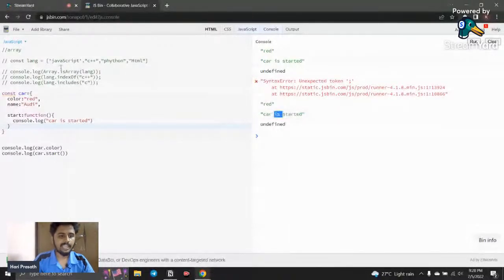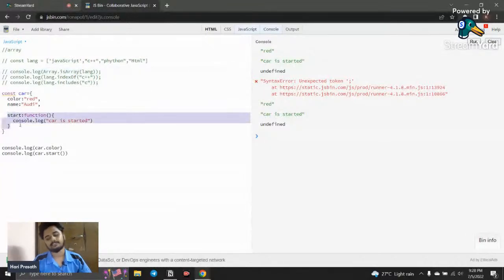Okay, so the same, like here you can see everything in JavaScript is an object. I told everything in JavaScript is an object. The same happened here. Array is also an object, and it has a method, and the method is created like this. Okay, so this is called a method. So this is used for checking whether the given value is an array or not. The same like this, I created a method for this car, and if I call that start method, what would happen? It displays a message in the console: the car is started. Okay, so this is all about